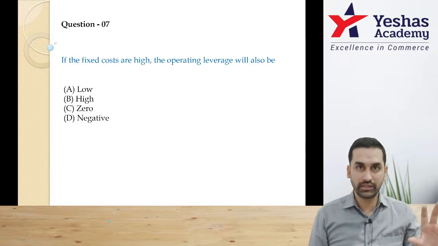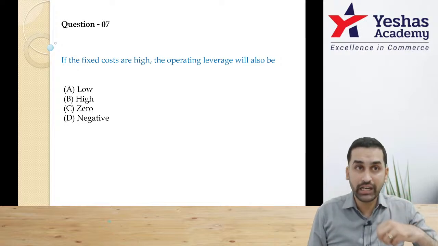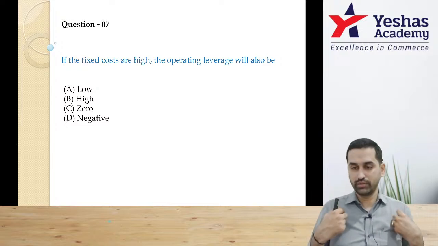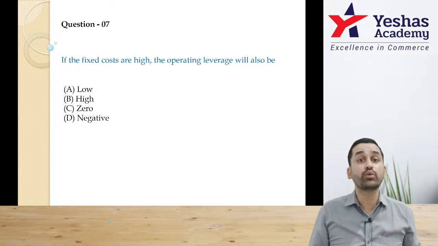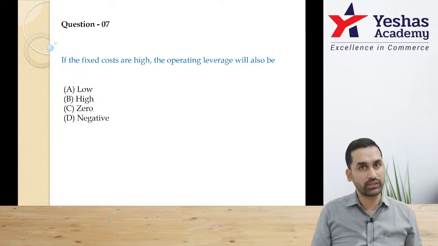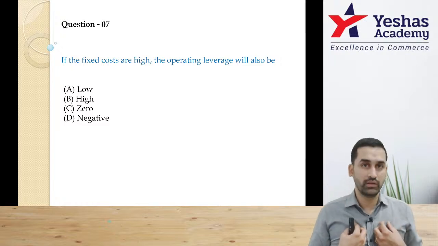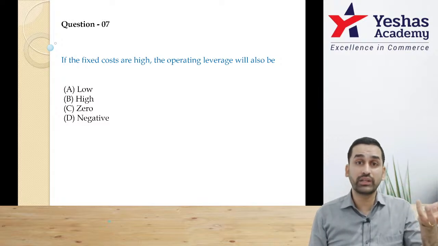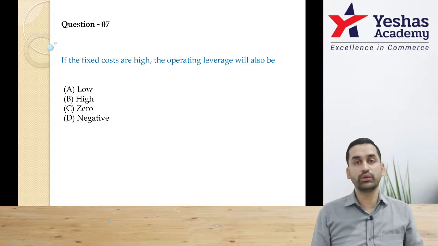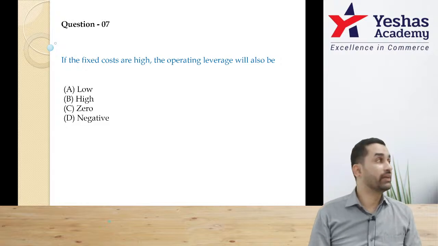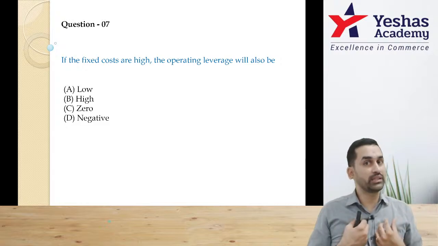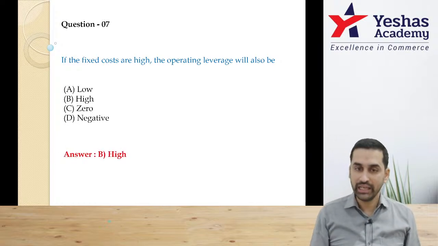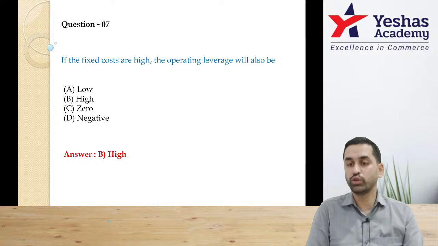Remember fundamentals. Leverage is the advantage gained because you have taken some risk. If you don't take risk, you don't enjoy leverage. You want leverage, you should be ready to take risk. My company has 10,000 rent. Your company has 20,000 rent. Definitely 20,000 rent is a higher burden than 10,000, because it's a fixed cost. Even if there is a lockdown, I have to pay just 10,000, you have to pay 20,000, correct? So if the fixed costs are high, then operating leverage will also be high.